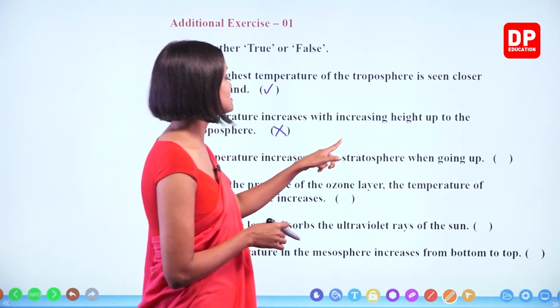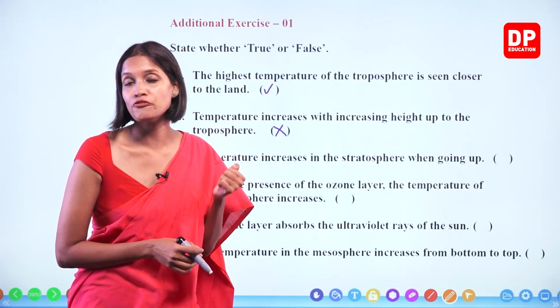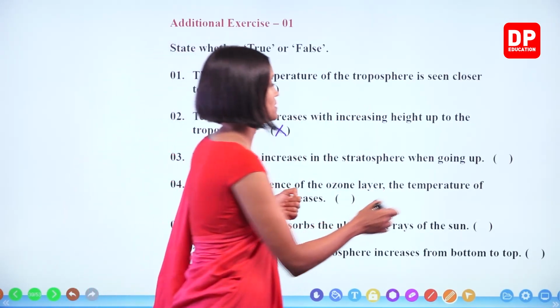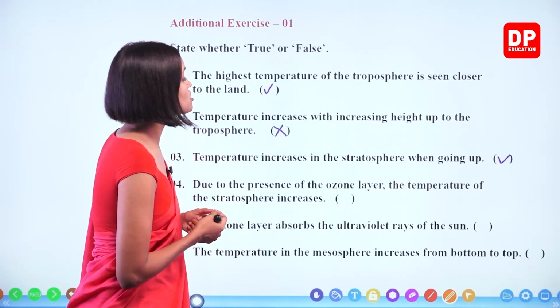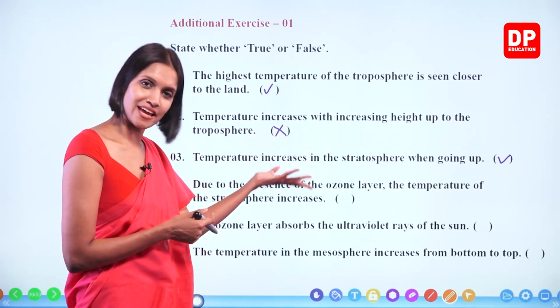Temperature increases in the stratosphere when going up. That is true. Because of the presence of the ozone layer, temperature increases from bottom to top. Due to the presence of the ozone layer, the temperature of the stratosphere increases. That is correct.